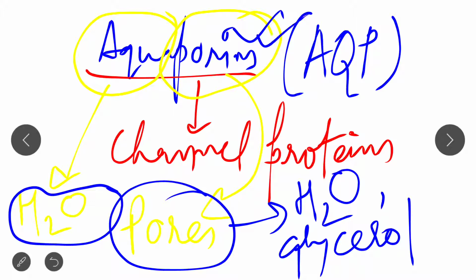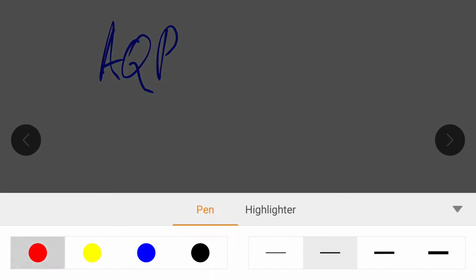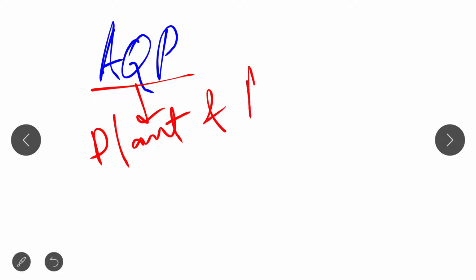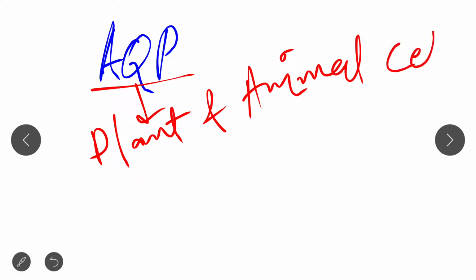Another thing is that aquaporins are present in both plant and animal cells.